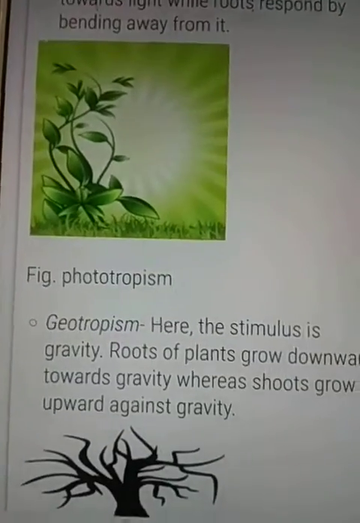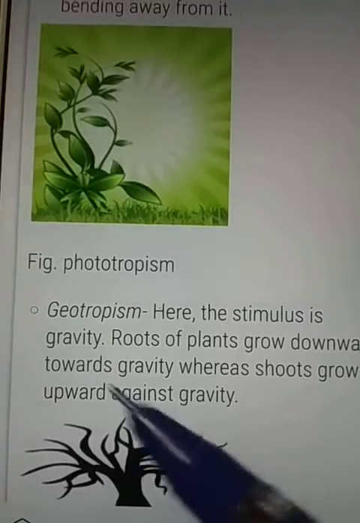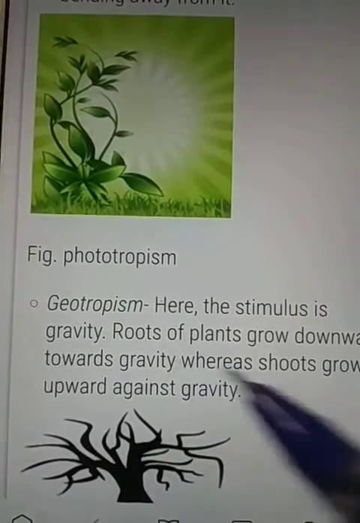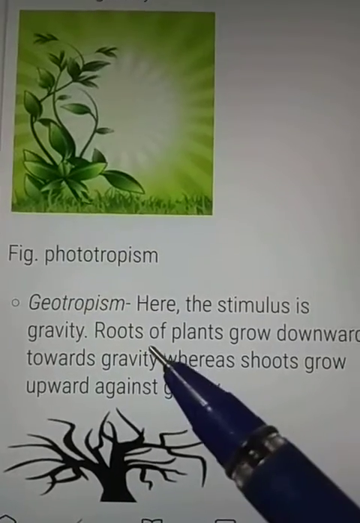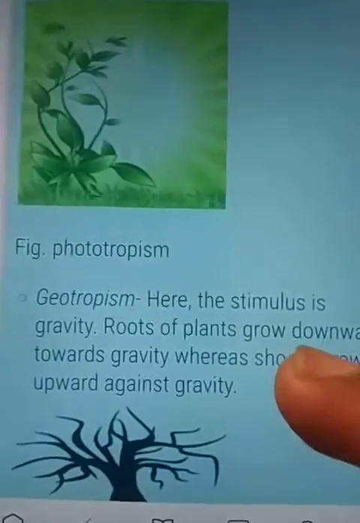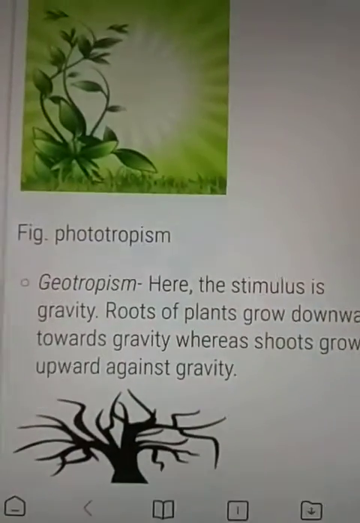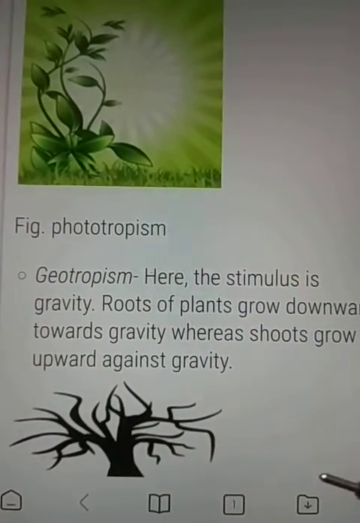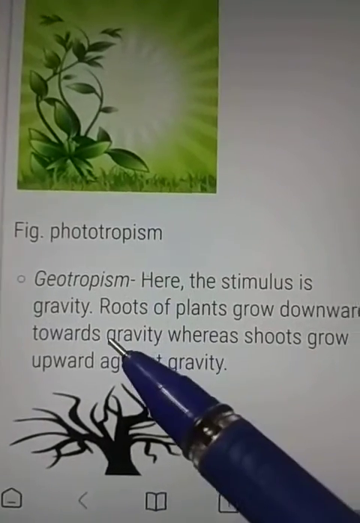Next is geotropism. Geo means towards the earth, towards gravity. In geotropism, the stimulus is gravity. We know that the root of a plant grows down towards gravity, whereas the shoot grows away from gravity. This type of movement is called geotropism, where the stimulus is gravity.